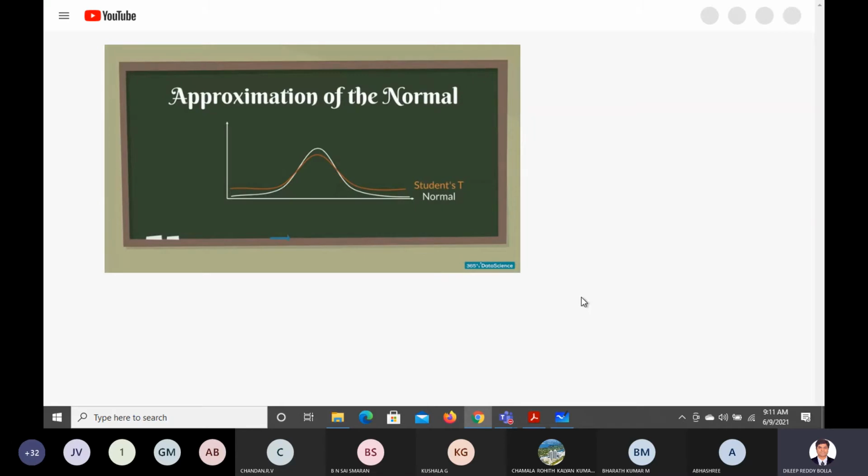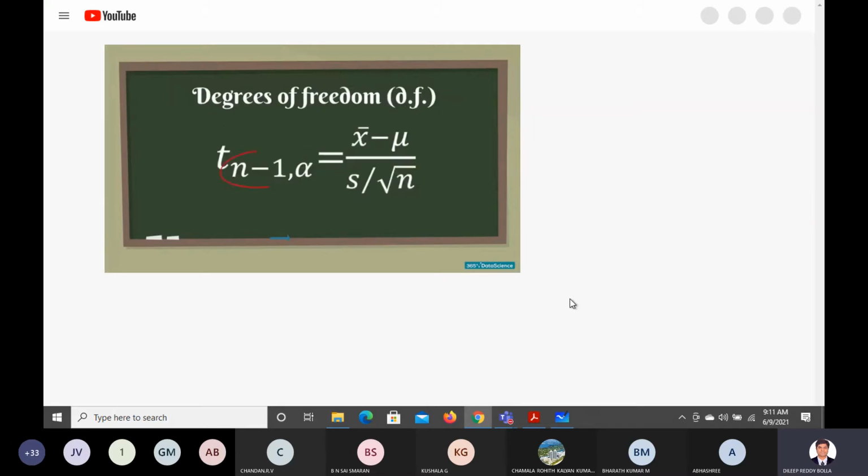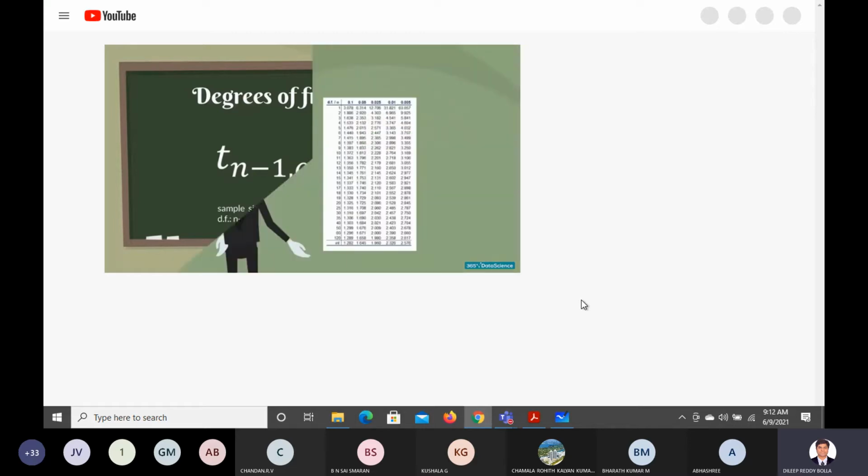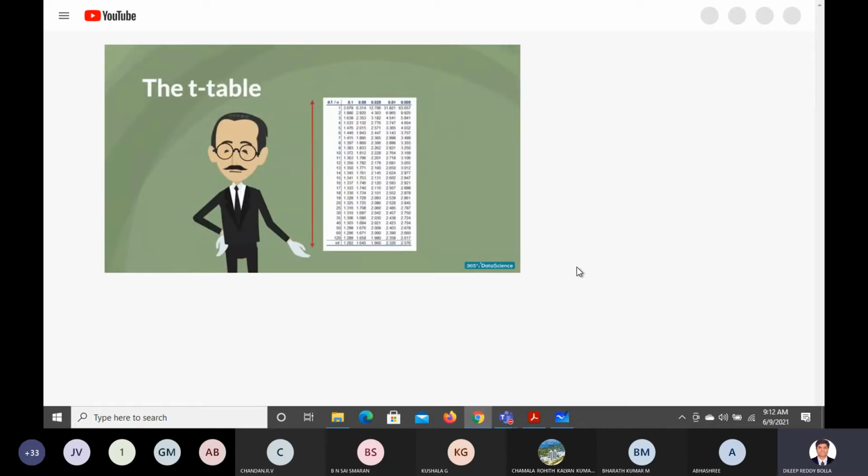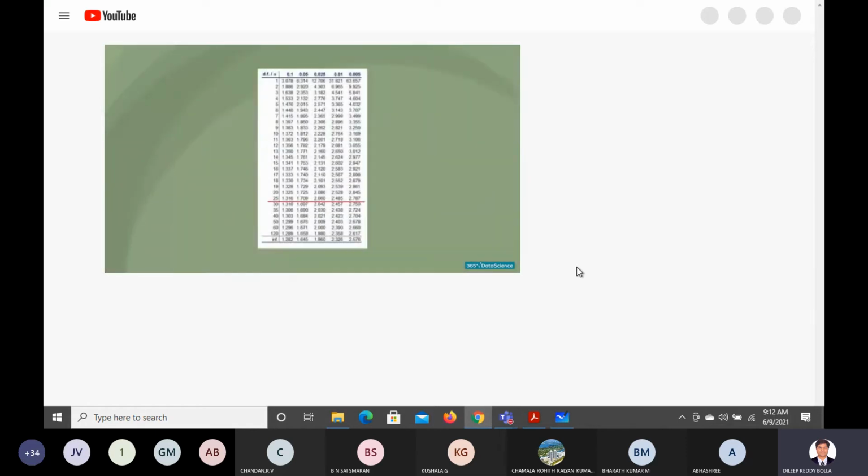The last characteristic of the student's t-statistic is that there are degrees of freedom. Usually, for a sample of n, we have n-1 degrees of freedom. So, for a sample of 20 observations, the degrees of freedom are 19. Much like the standard normal distribution table, we also have a student's t-table. Here it is. The rows indicate different degrees of freedom, abbreviated as df, while the columns, common alphas. Please note that after the 30th row, the numbers don't vary that much. Actually, after 30 degrees of freedom, the t-statistic table becomes almost the same as the z-statistic.